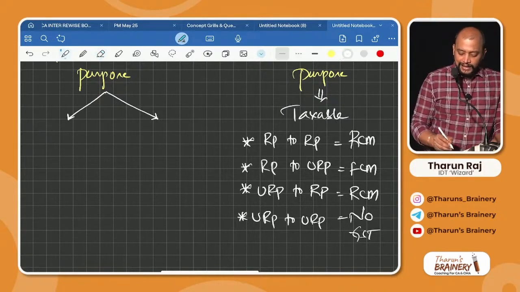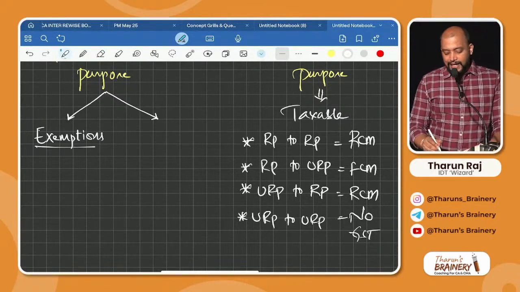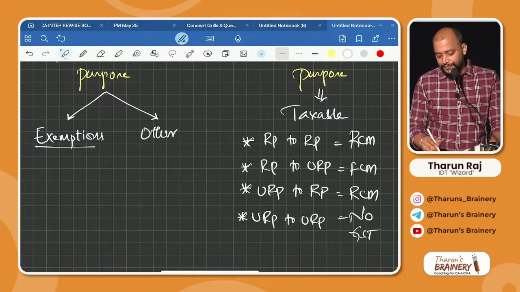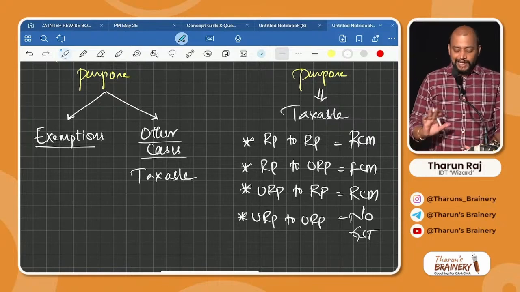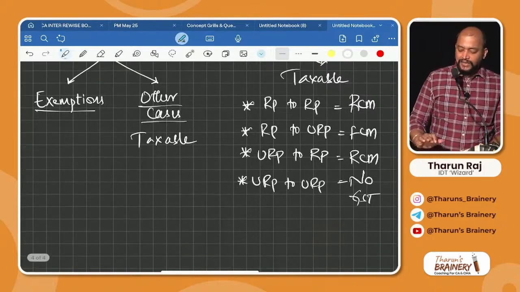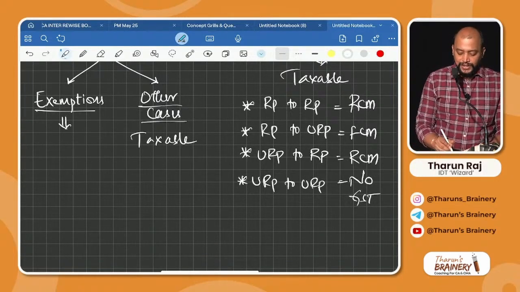Rather than remembering like that, you remember what are the cases it is exempted, exemptions, and other cases taxable, other cases taxable, simple. Got it? You remember exemptions. Other cases it will be taxable. What are the three exemptions that we have?